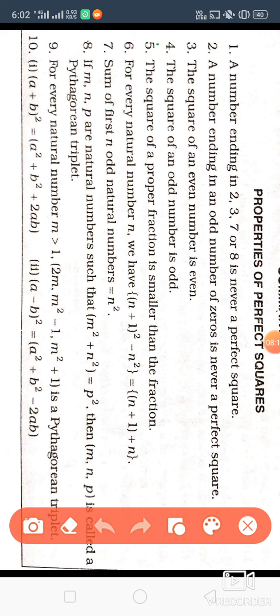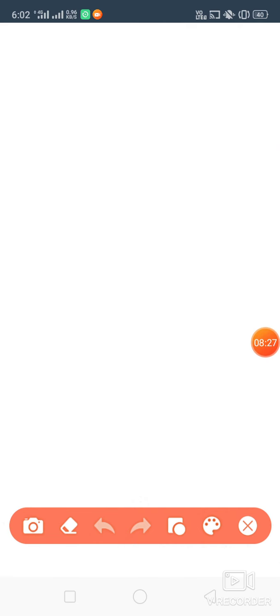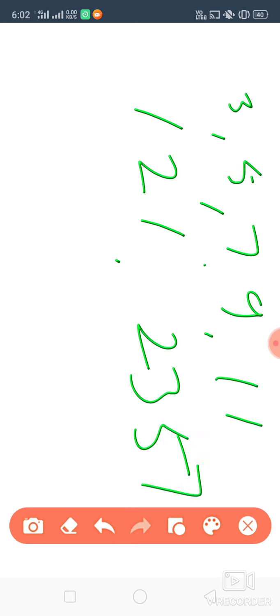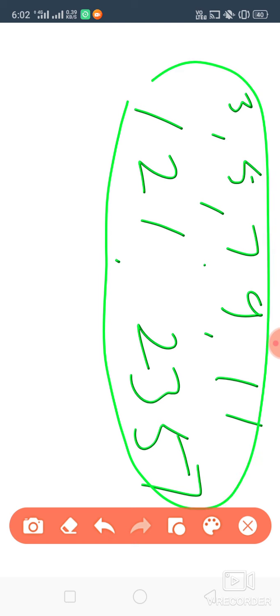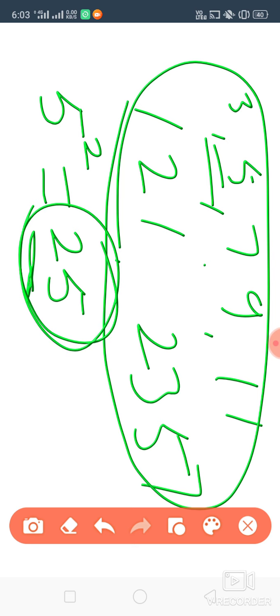Then come to fourth property, the square of an odd number is odd. Like we have seen that square of even number is even only, same way the square of an odd number is odd only. So what is your odd number? 3, 5, 7, 9, 11, like this. All these are what? Odd number. So if you'll take the square of this odd number, suppose I am taking the square of 5. 5 is odd number. 5 square, how much we get? 5, 5, 25. What number we are getting? 25. This is odd number.